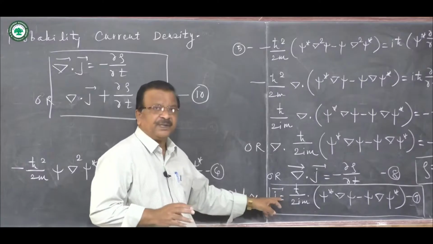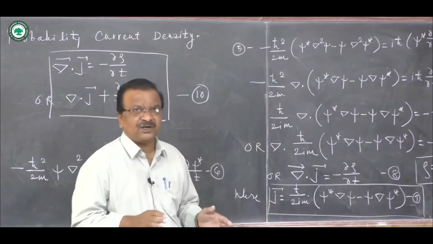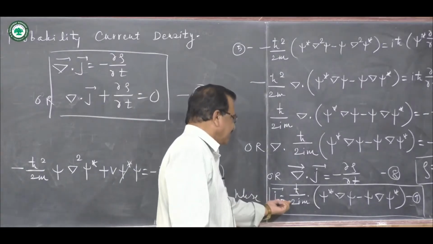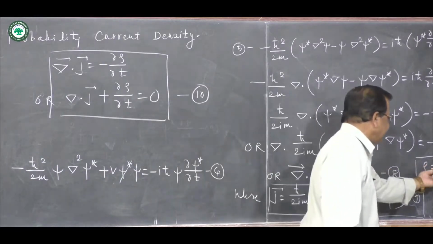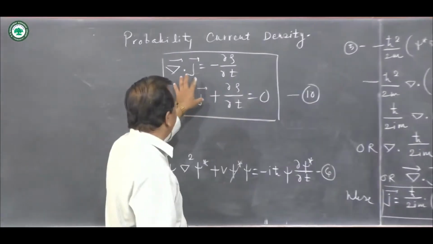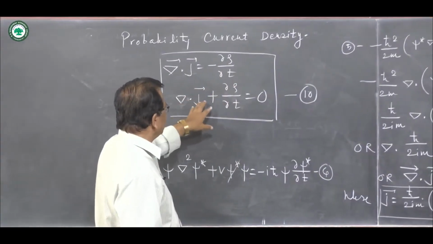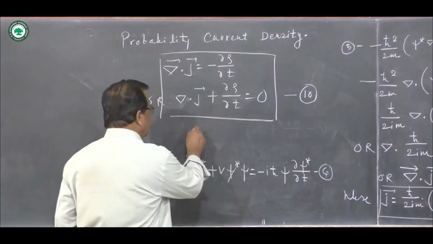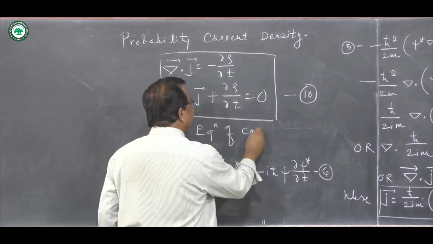So current is to be interpreted as a flow and not the one which we have in electronics. Psi star psi as usual is probability density, and del dot J plus ∂rho/∂t equals 0 is called the equation of continuity.